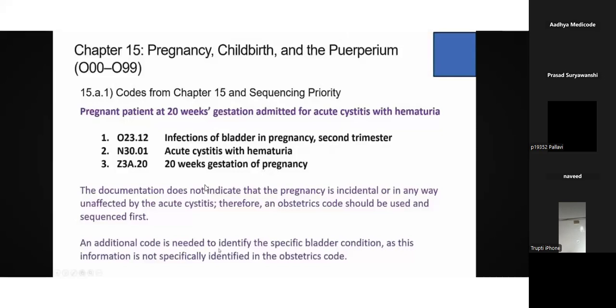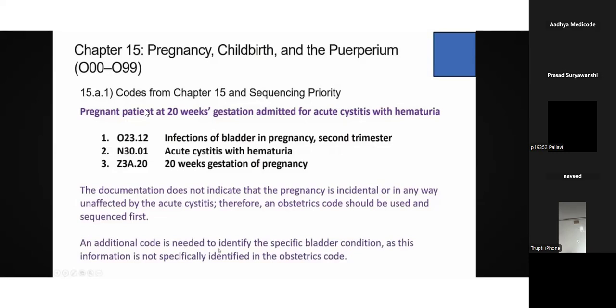So here, the documentation does not indicate that pregnancy is incidental or in any way unaffected by the acute cystitis. Therefore, an obstetrics code should be assigned and sequenced first. So in this question, do we have any indication that this condition is not affecting the pregnancy? They didn't tell like that, right?